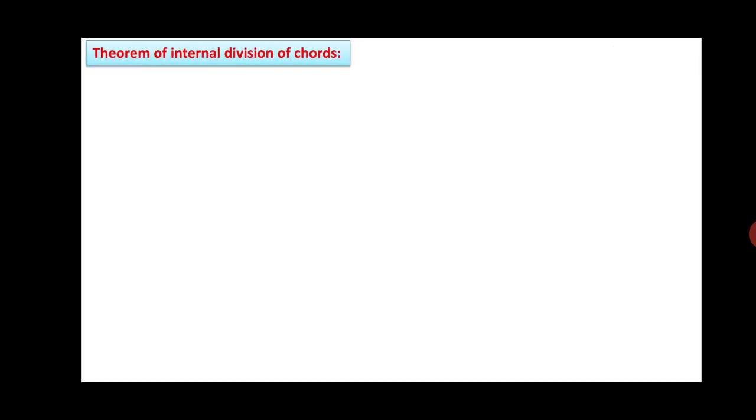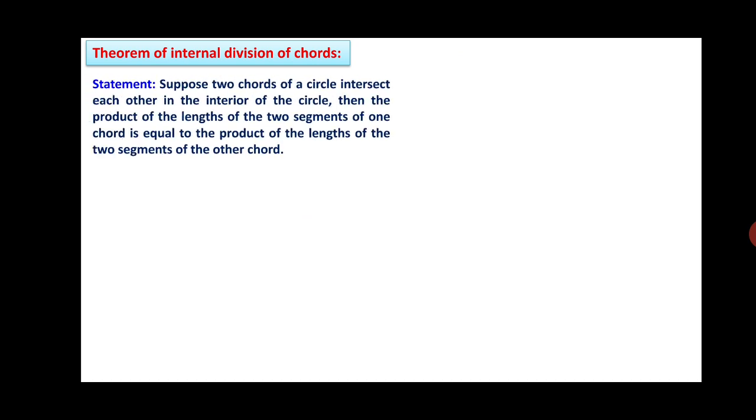So friends, we will continue with the theorem of internal division of chords. The statement is: suppose two chords of a circle intersect each other in the interior of the circle, then the product of the lengths of the two segments of one chord is equal to the product of the lengths of the two segments of the other chord. Accordingly, the figure is like this.